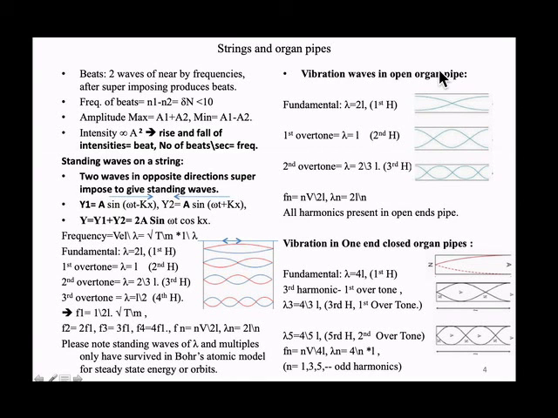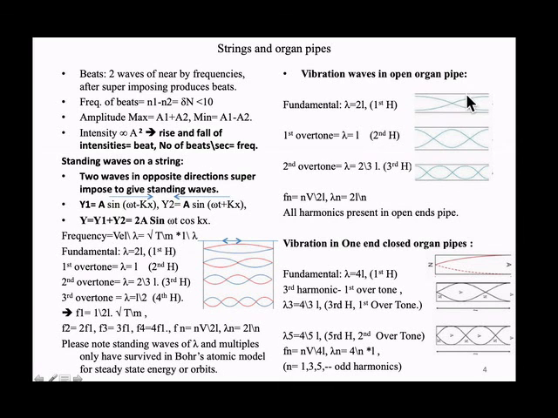Now let us see the vibration of waves in an organ pipe. This is an open organ pipe. Open organ pipe means both ends are open. Open means antinode. In between we have a node. Whenever there is an open end, we will have an antinode. Here amplitude is maximum. Here amplitude is 0.